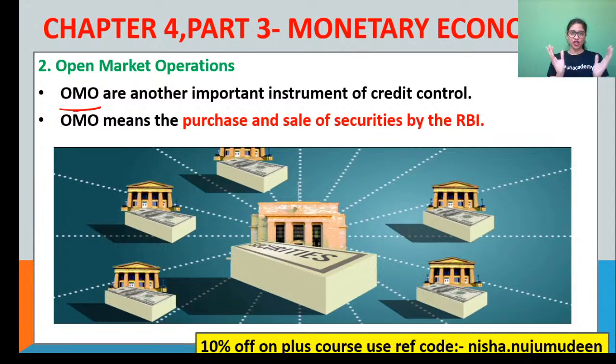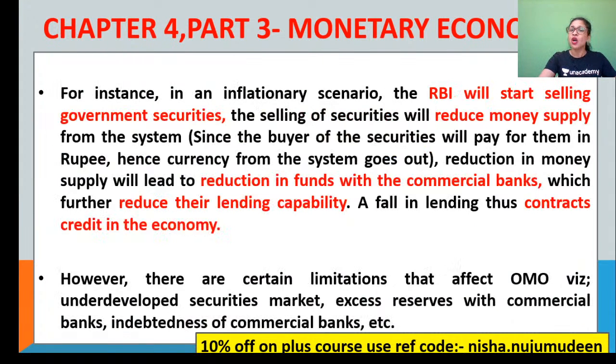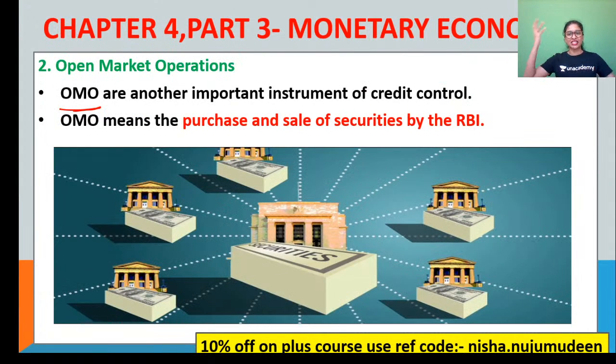Now, a scenario where the RBI will buy and sell the securities in the market is that, for example, when there is inflation, what will they do? Too much money supply. Automatically, the RBI will start selling the securities and bonds. So, when RBI is selling, to whom, guys? Is selling to the market or to the public. So now when we purchase that from RBI, money is going from our hand. Simply RBI won't give you, right? Money goes from your hand. So automatically what happens? Slowly RBI is taking or sucking out all the money from the market to subsidize inflation.